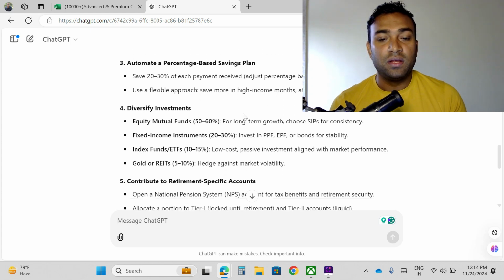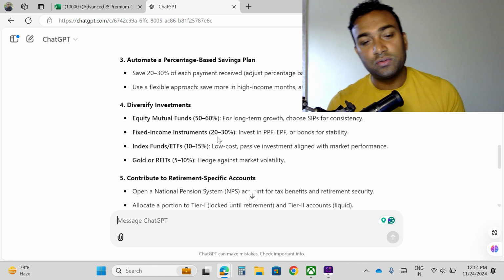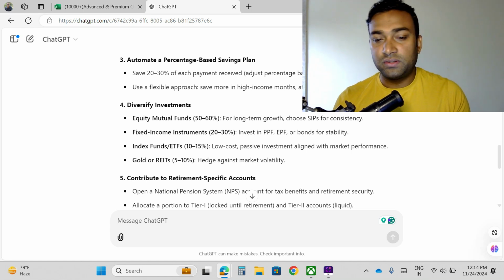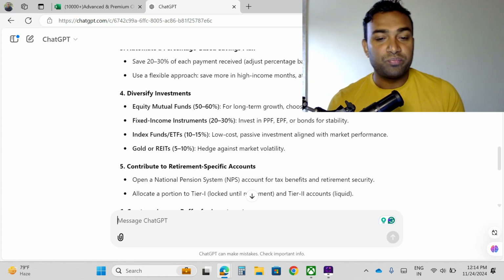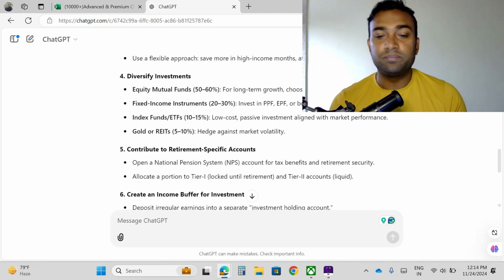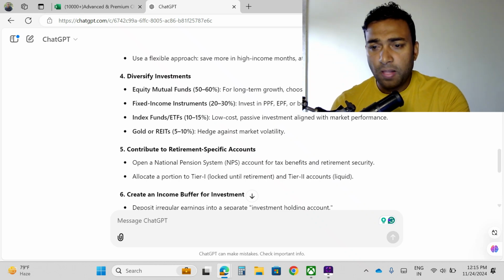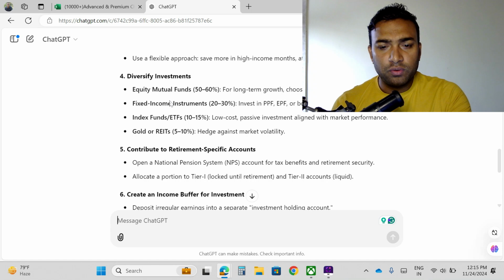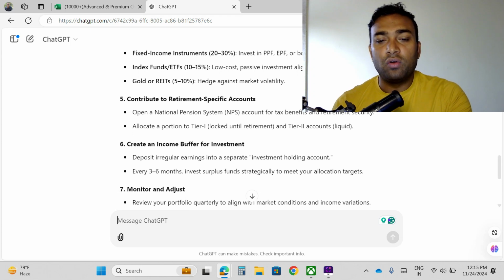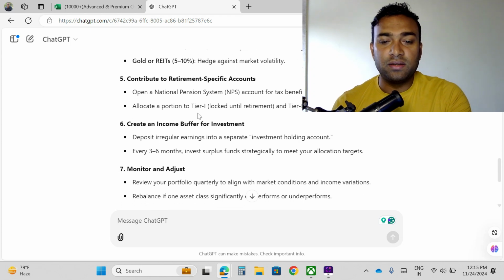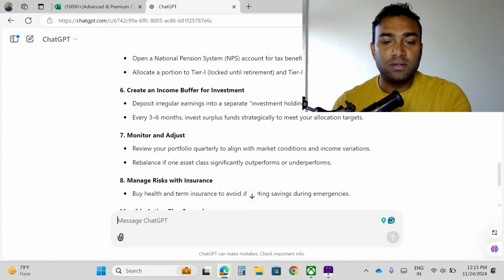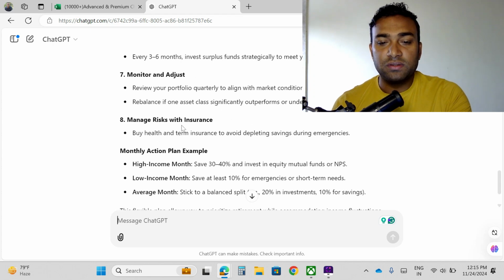Diversify investments. See, here is the investment plan also: equity mutual funds, then fixed income instruments like 20% to 30%, then index funds 10 to 15%, gold. These are the places where I can invest. So equity mutual funds for long term growth, choose SIP for consistency. Okay, these are the plans ChatGPT has given. Contribute to retirement-specific accounts, create an income buffer for investment, then monitor and adjust, and manage risk with insurance.